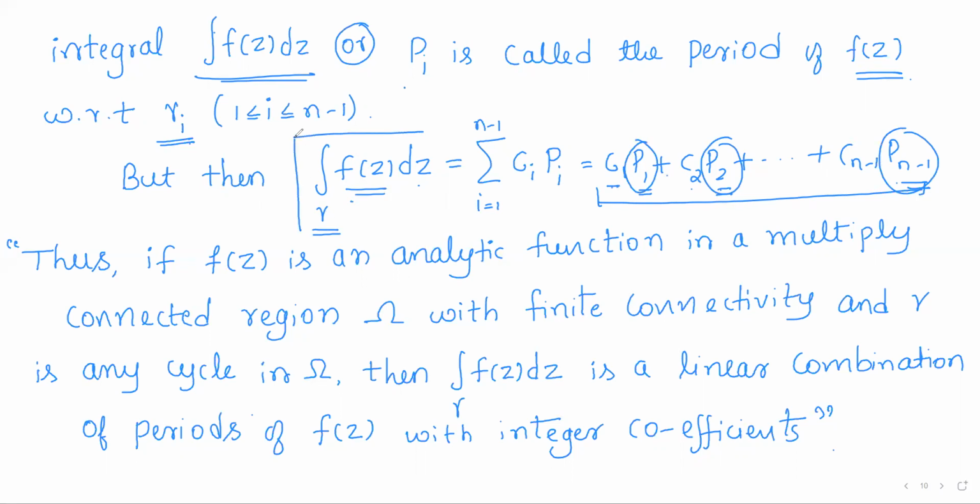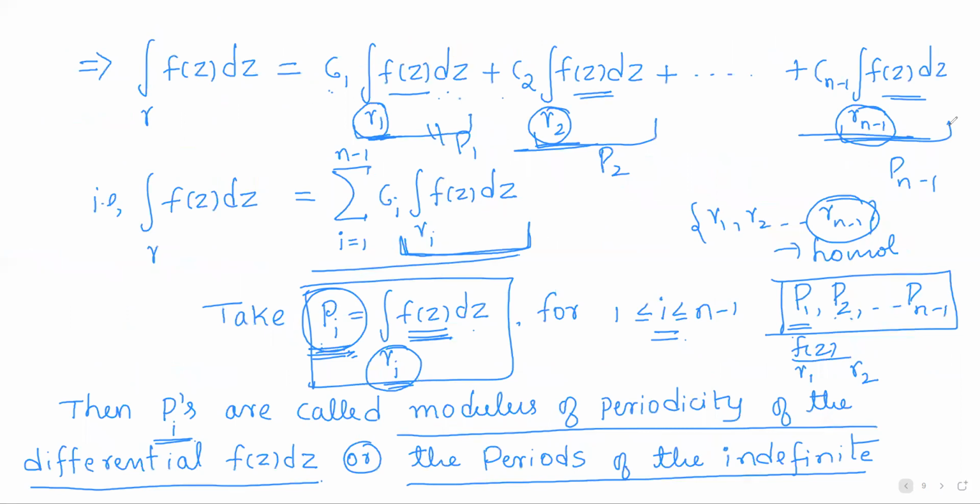Thus any integral of f of z over any cycle is simply a linear combination of the periods of f of z. So in a multiply connected region, given a homology basis, you get the homology basis elements gamma 1, gamma 2, up to gamma n minus 1.